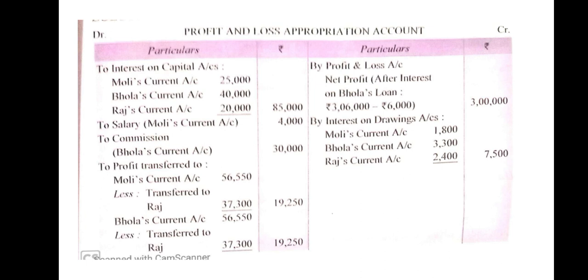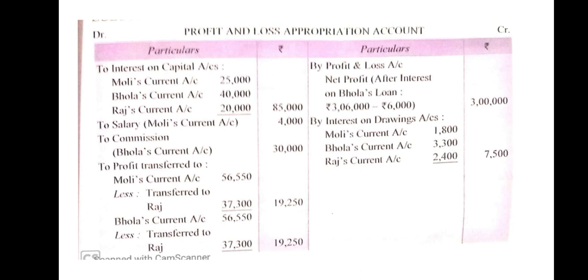Now salary: Molly is getting salary, so to salary 4,000, and to Bhola commission 30,000, because Bhola is entitled to commission on net profit after deducting interest on capital and interest on loan. The profit is transferred to the partners Molly, Raj and Bhola.